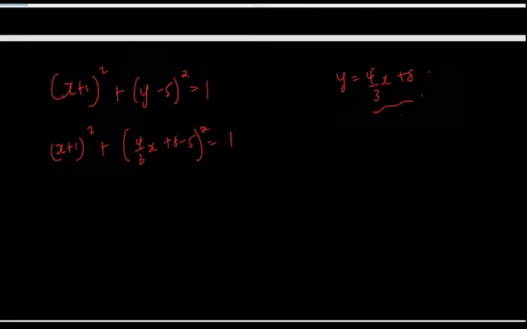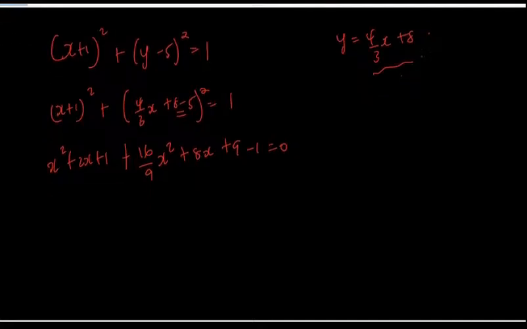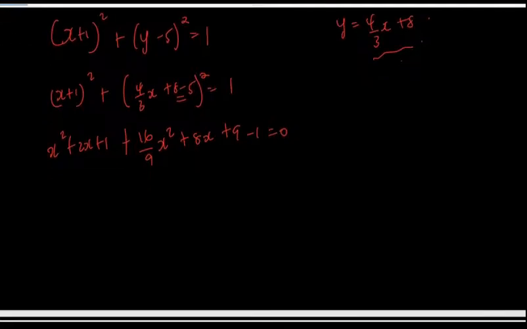Let's open this up. It's going to be x² + 2x + 1. We open this up, it's going to be 16/9 x², because this is going to be a 3. Then 3 multiplied by this is going to be 4 times 2, which is going to be like 8x. And then 3 squared is going to be 9, minus 1 is going to be 0. Let's get rid of the denominator. Oh, let's collect the like terms first before we get rid of the denominators.